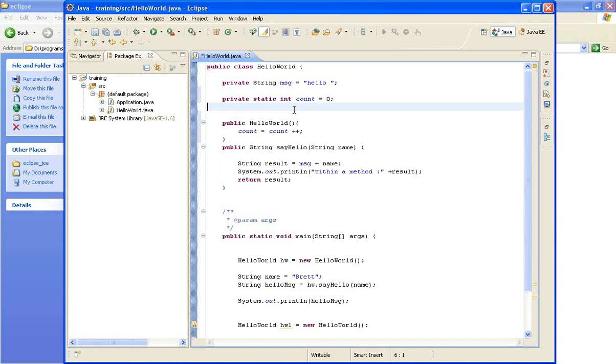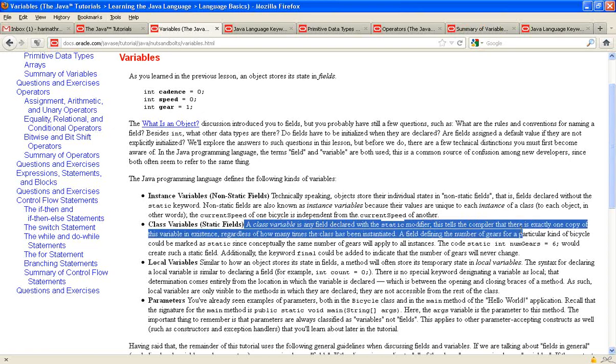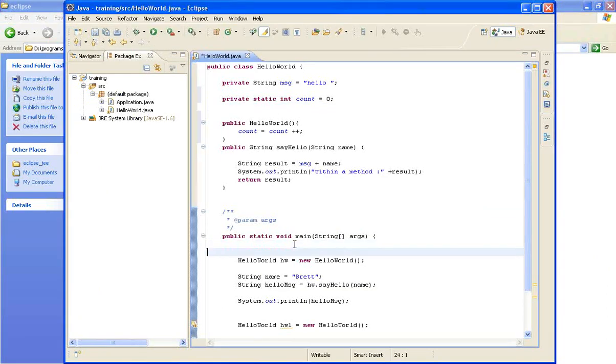Class level variable means a class variable is any field with a static modifier. This tells the compiler that there is exactly one copy of this variable in existence, regardless of how many times this class has been instantiated. Now I am creating this object 3 times, right?